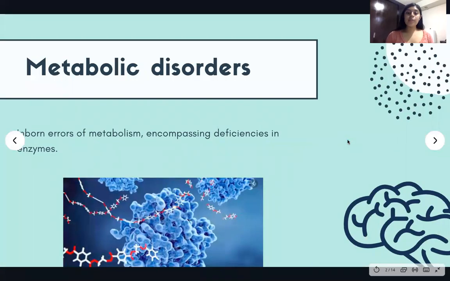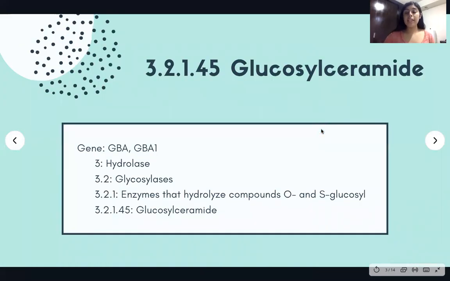To get started, metabolic disorders can be defined as simple errors of metabolism, encompassing deficiencies in enzymes involved in the metabolism of carbohydrates, amino acids derived from proteins, and fatty acids liberated from lipids. The metabolic disorder that I will explain in a few minutes is related to the enzyme glucosylceramidase, also known as glucocerebrosidase, aka GCase.